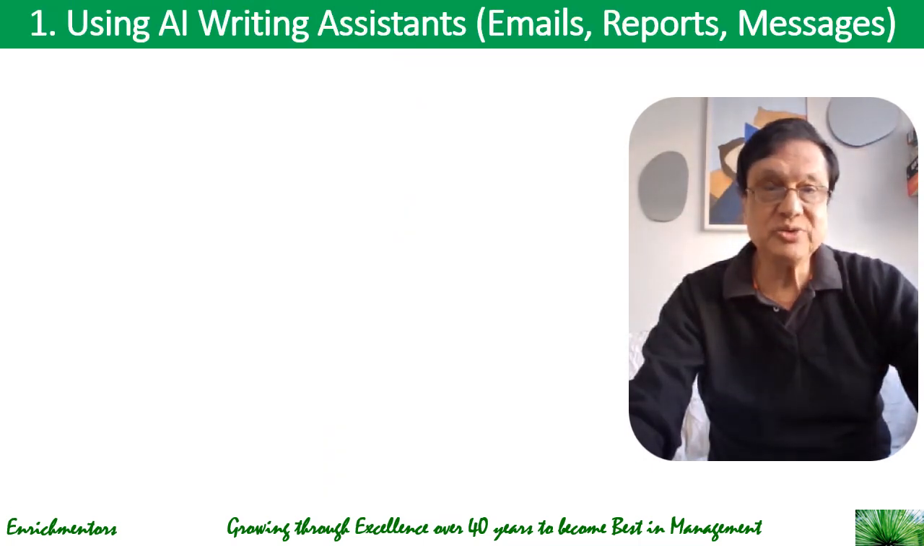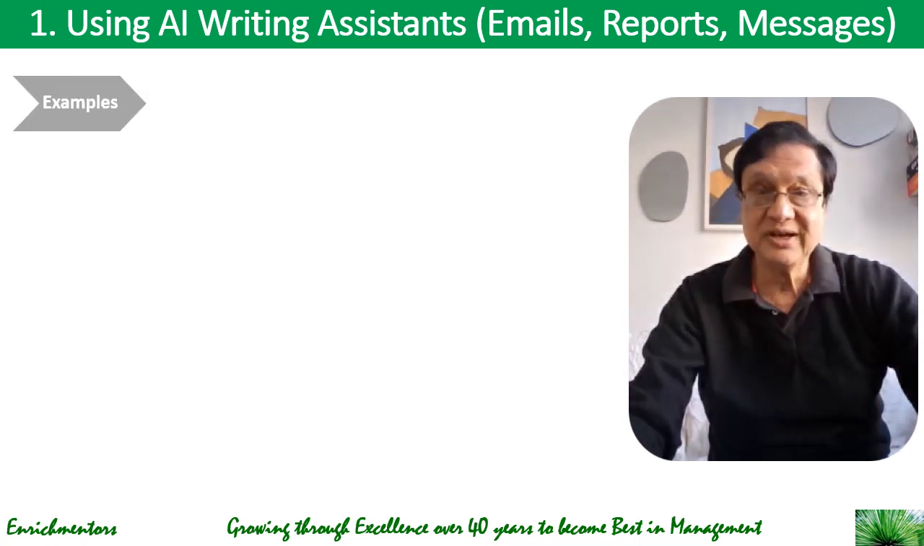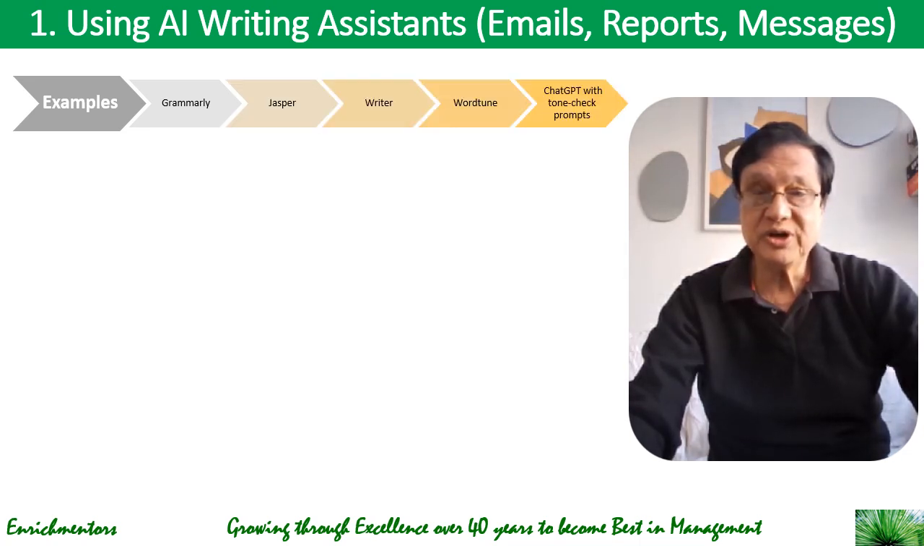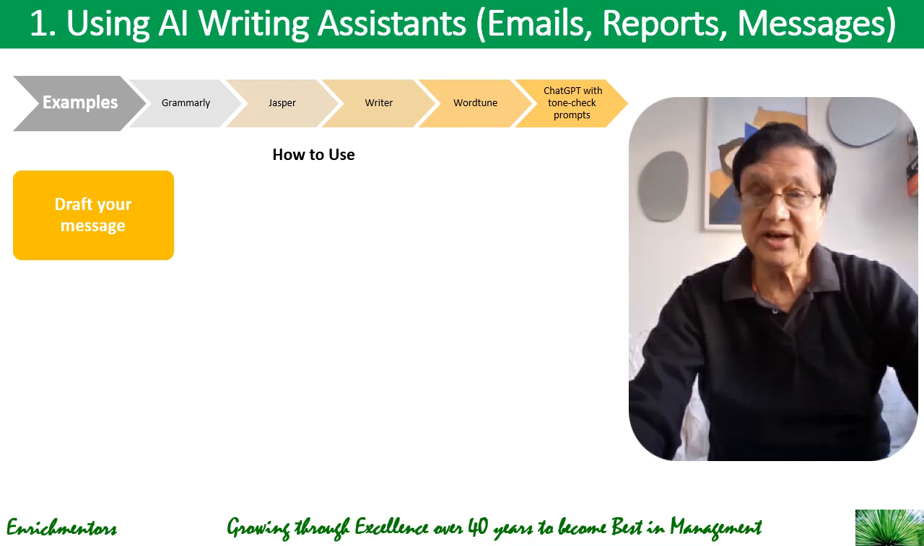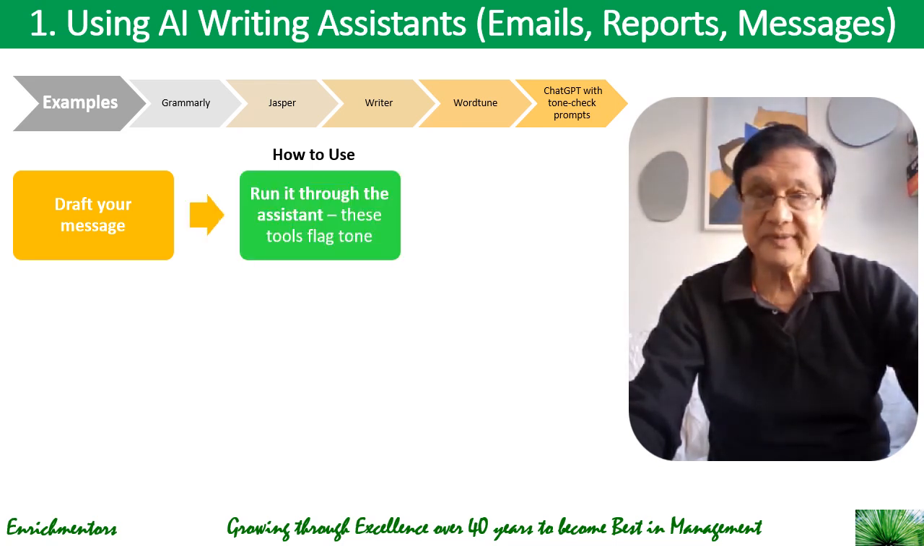So, let's take a look at using AI writing assistants first, in emails, reports, and messages. And there are many tools that you can use. You can use Grammarly, Jasper, Writer, WordTune, ChatGPT with tone check prompts, right? And how can you use them? You need to start by drafting a message, obviously. It could be an email giving feedback to a colleague and then run it through the assistant. And these tools will flag issues like: is it too formal, too casual, is it harsh, overly critical, is it indirect, or is it unclear, or is there a lack of empathy?